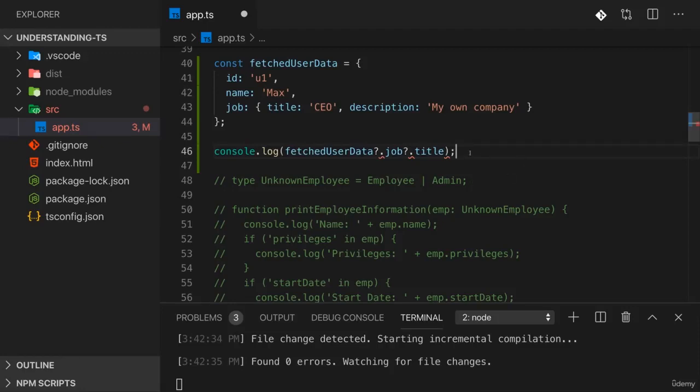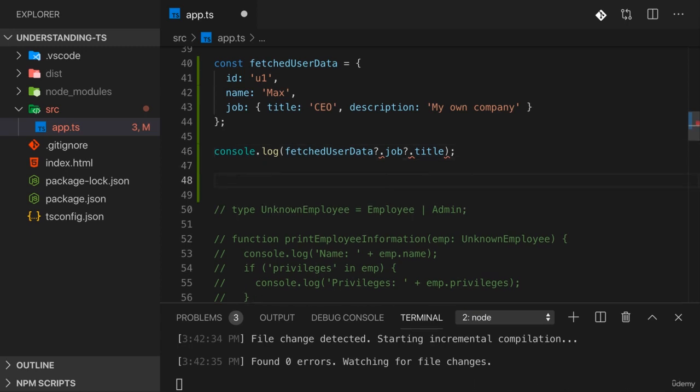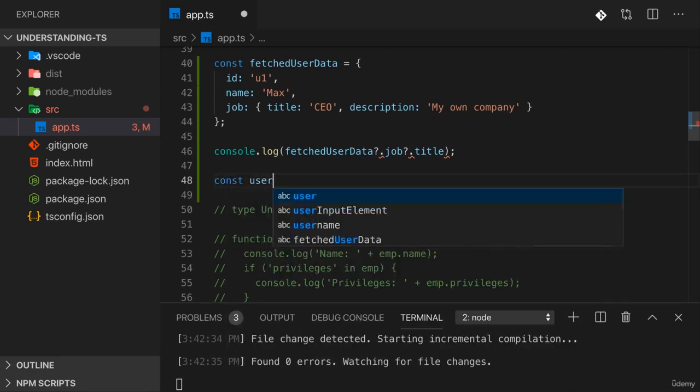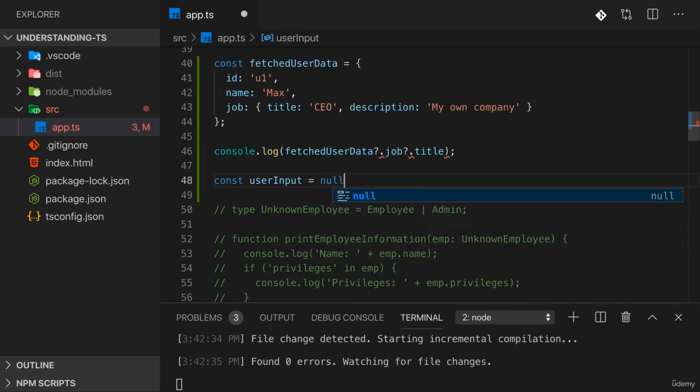Now, loosely related to optional chaining, we got another nice feature in TypeScript which helps us deal with nullish data. And that feature is called Nullish Coalescing. Now, imagine you have some data, some input, where you don't know with certainty whether it's null or undefined or whether it's actually a valid piece of data. For example, user input could be null, let's say.